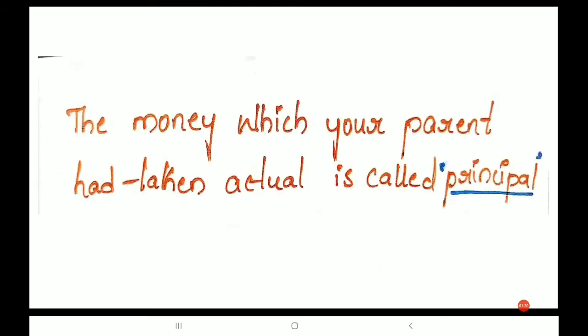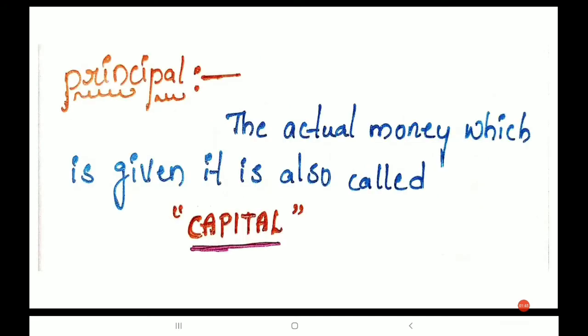The money which your parent had taken is called principal. The actual amount which your parent had taken is called the principal amount. This is the definition: the actual money which is given is called principal, or we can call it capital also.